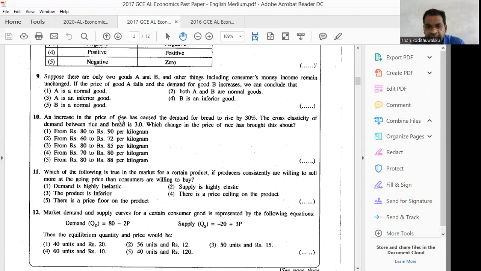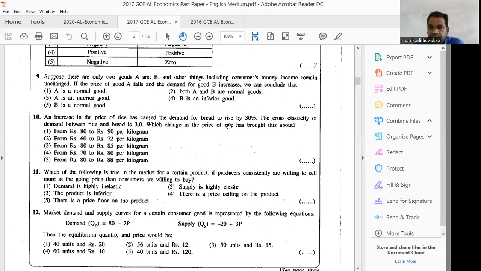An increase in the price of rice has caused the demand for bread to rise by 30%. That means the price of rice has increased and because of that bread demand has increased. The cross elasticity of demand is because they are substitutes. Cross elasticity of demand is 3. Which change in the price of rice has brought this about?